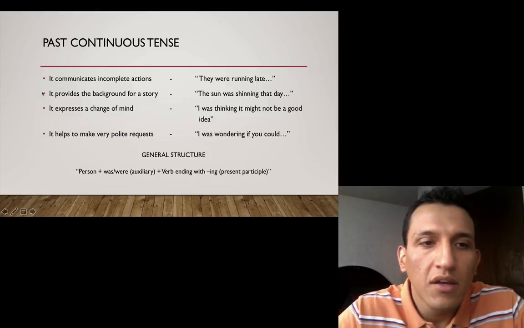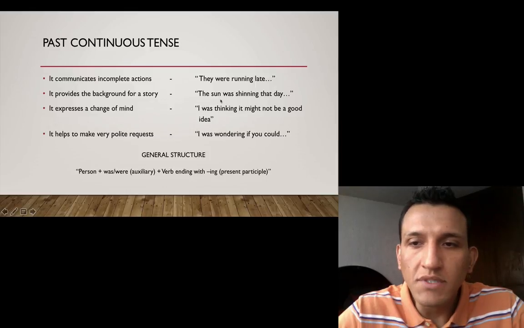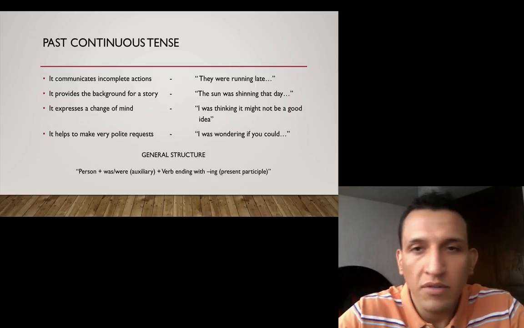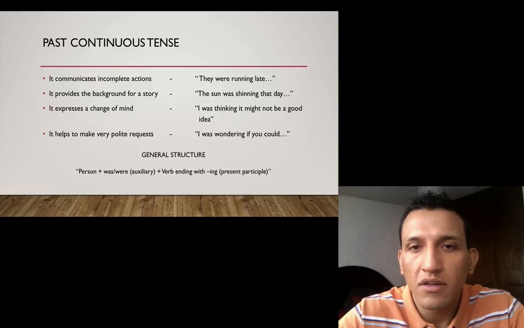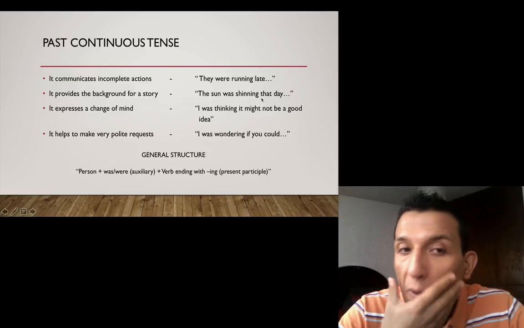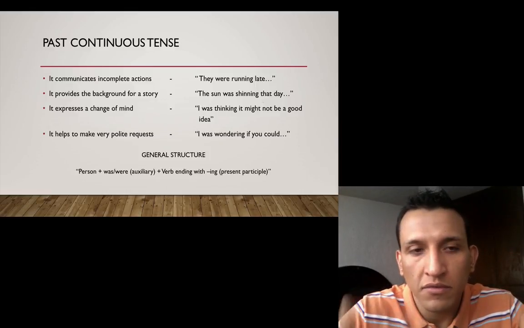Okay, it also provides a background for a story. The sun was shining that day, the birds were singing, the water was flowing. It was a beautiful day. Okay, so here we are providing the background for a story.